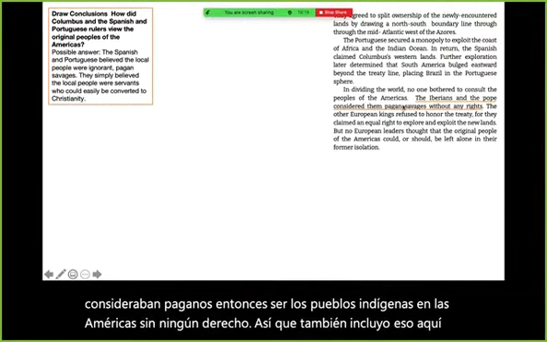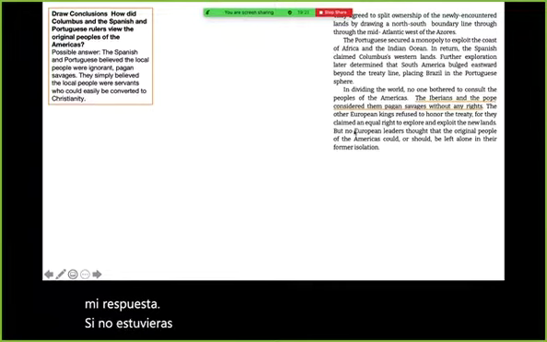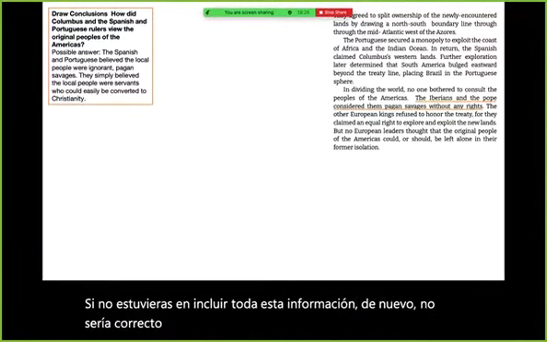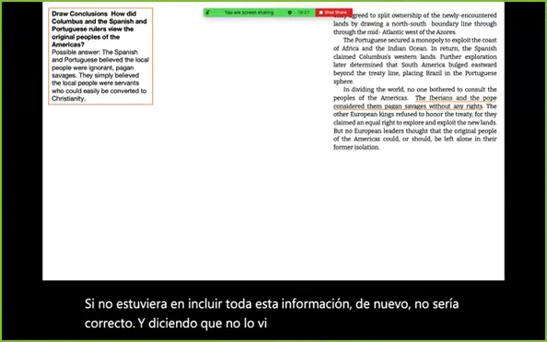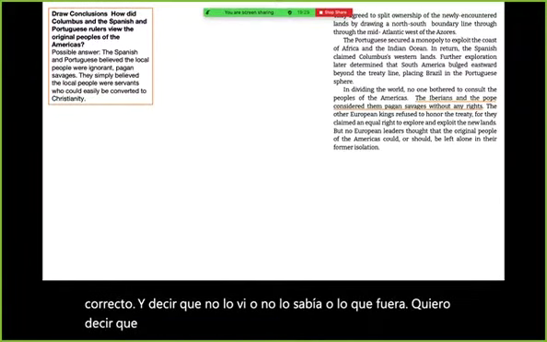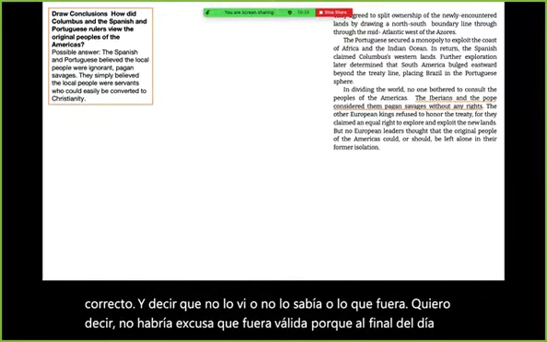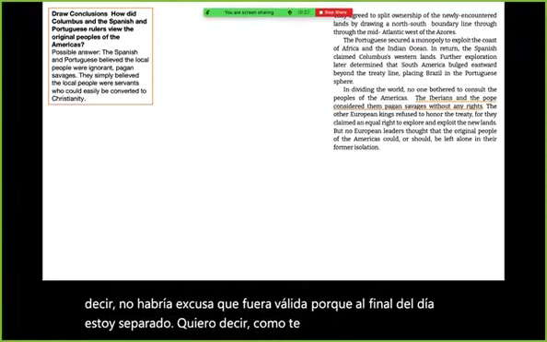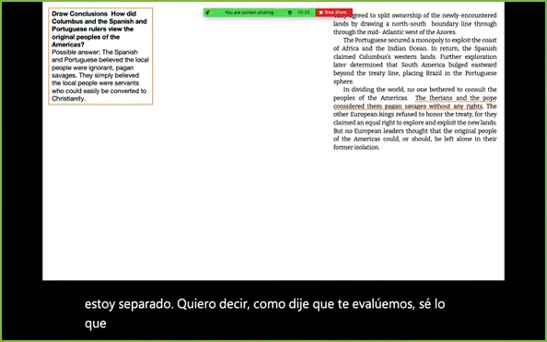If you were not to include all this information, again, it would not be correct. And saying that, oh, I didn't see it, or oh, I didn't know, or whatever, there would be no excuse that would be valid, because at the end of the day, like I said, I'm assessing you. I know what you have done and what you haven't done, what you've read and how you read it, because that's what I'm trying to do. I'm trying to be able to